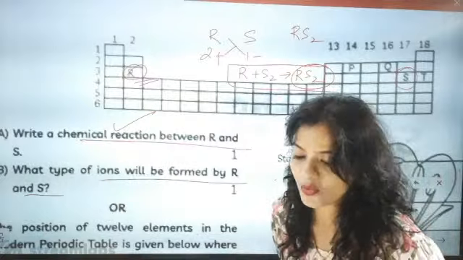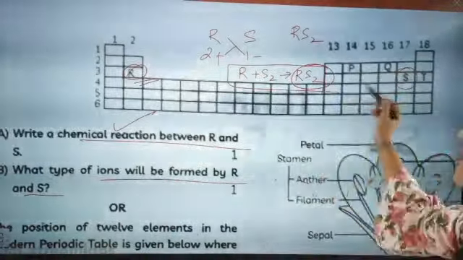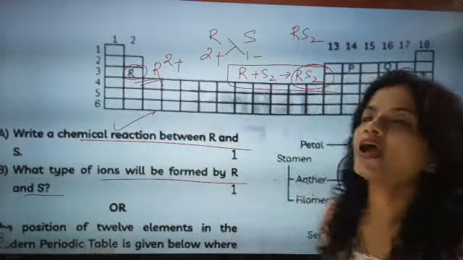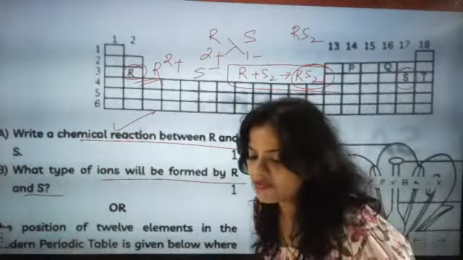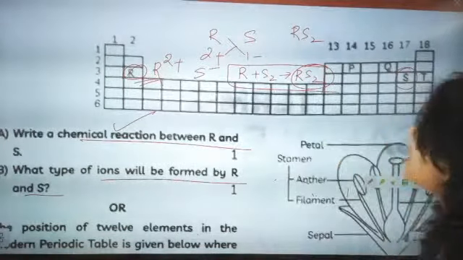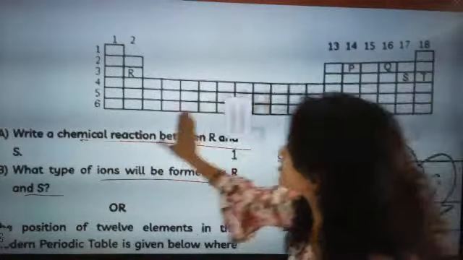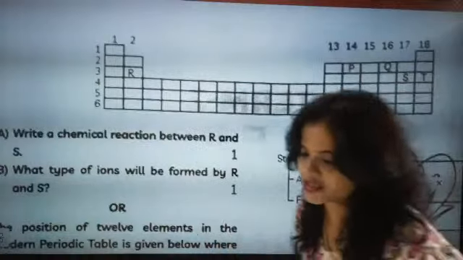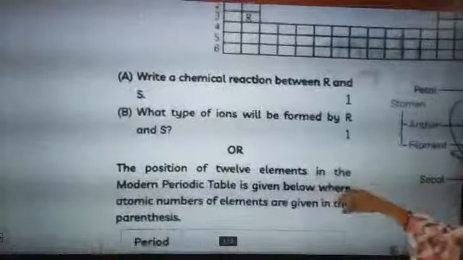Absolutely correct, beta. One will be forming a positive ion, one will be forming a negative ion. R will be forming a positive ion, and S will be forming a negative ion. So this is what you have to form here, positive and negative ion. This is what they are asking. We will go for the next question.